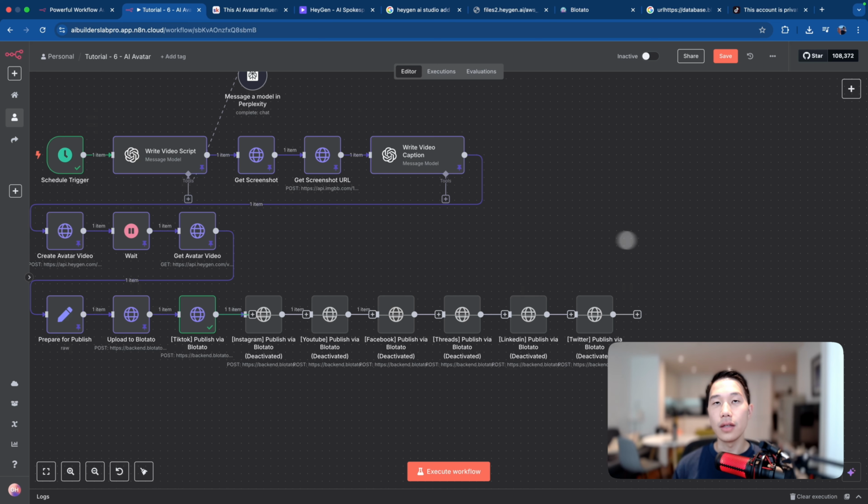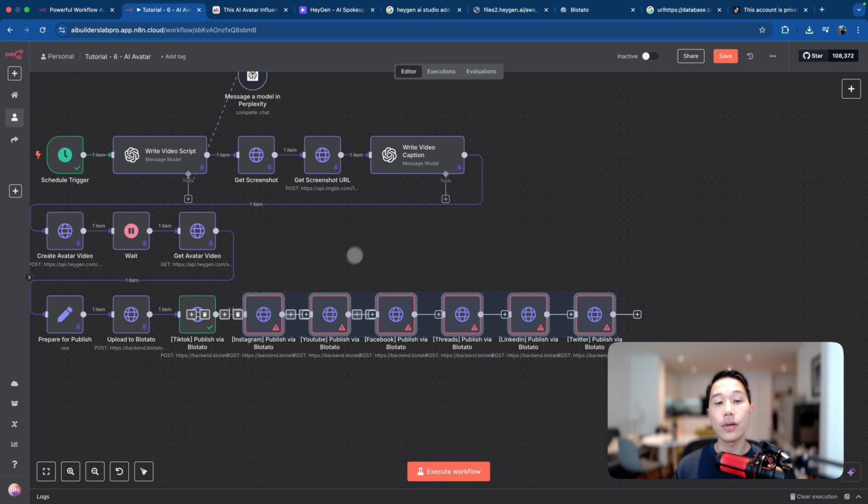If you're also interested in exploring other social media options here, what you can do is go to the template and simply activate all these nodes and configure the nodes similar to how we did for TikTok. And there we go.